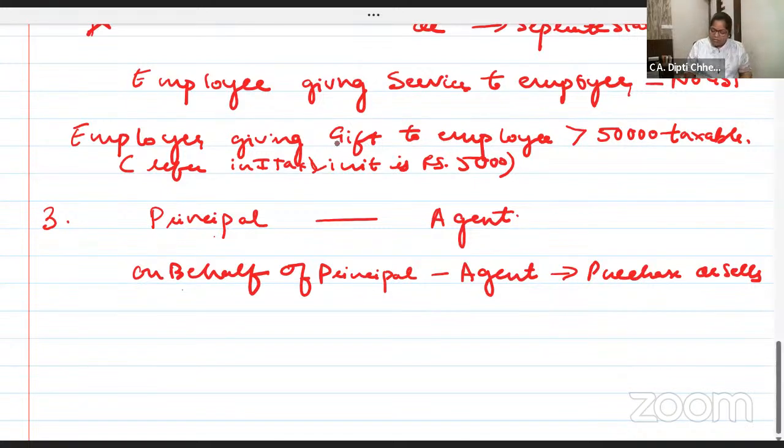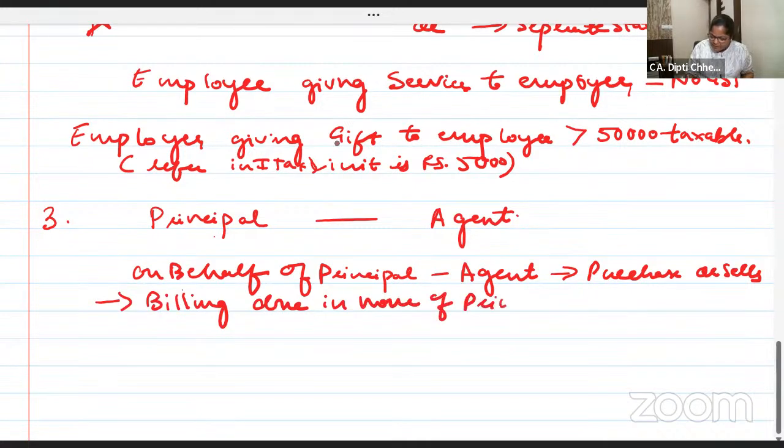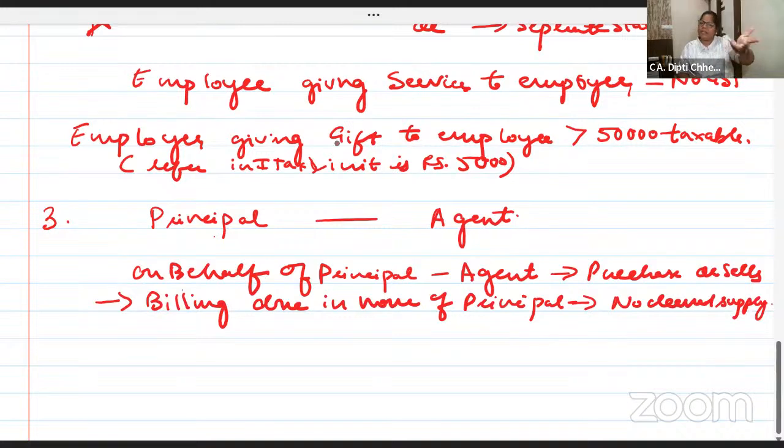So when on behalf of the principal the agent purchases and sells, billing is done in the name of the principal, no deemed supply. It's a routine transaction, and on the commission paid to the agent, GST is charged anyway, no problem.